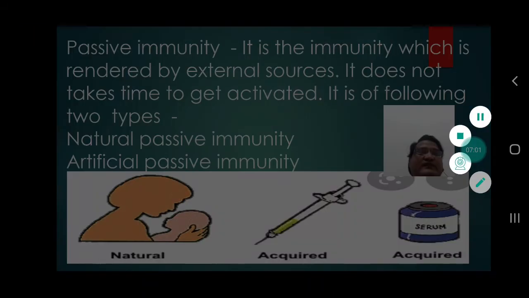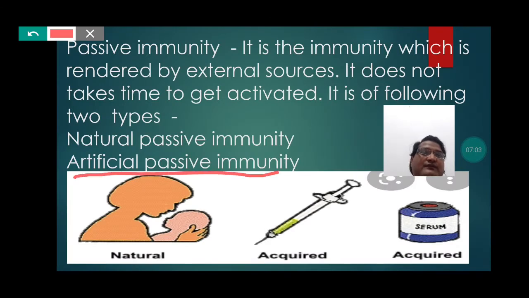Students, now let's discuss the artificial passive immunity, where the disease fighting capability is being taken from the external sources in the form of medicines or in the form of serum or vaccine.